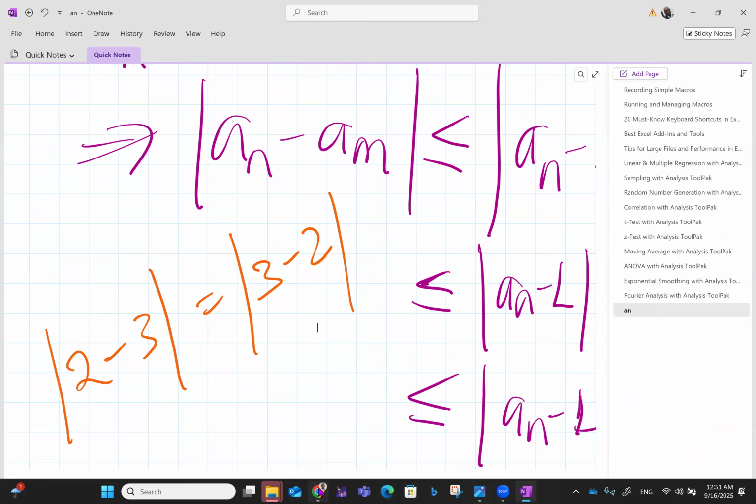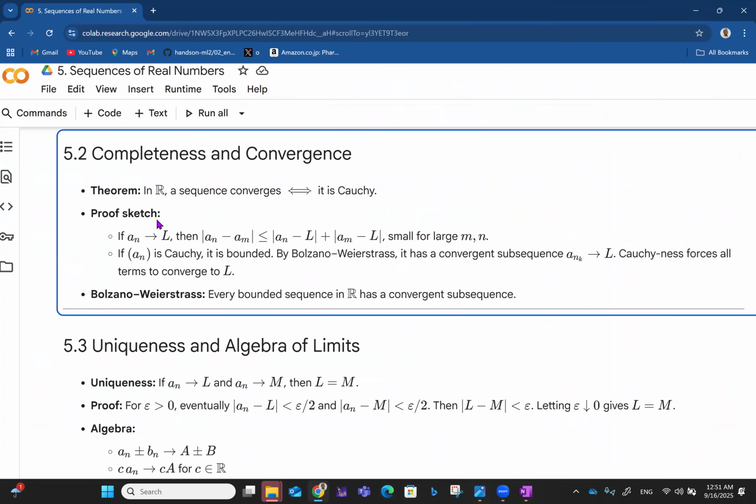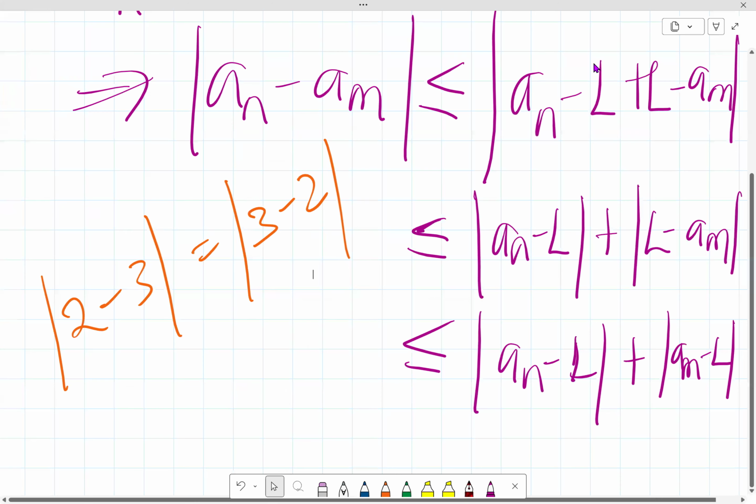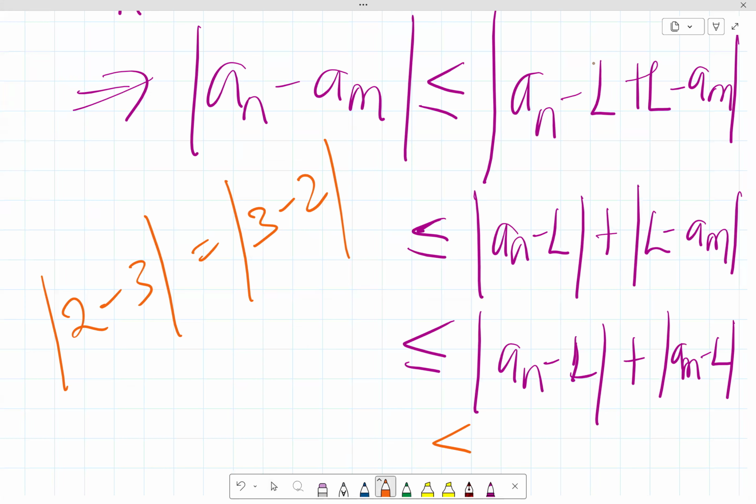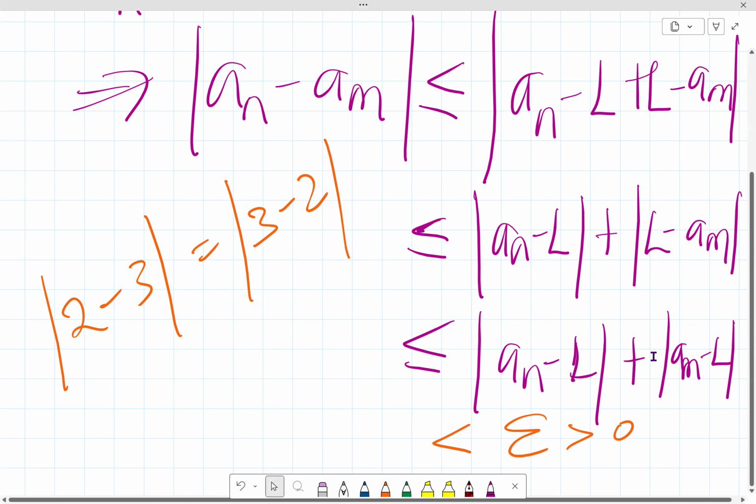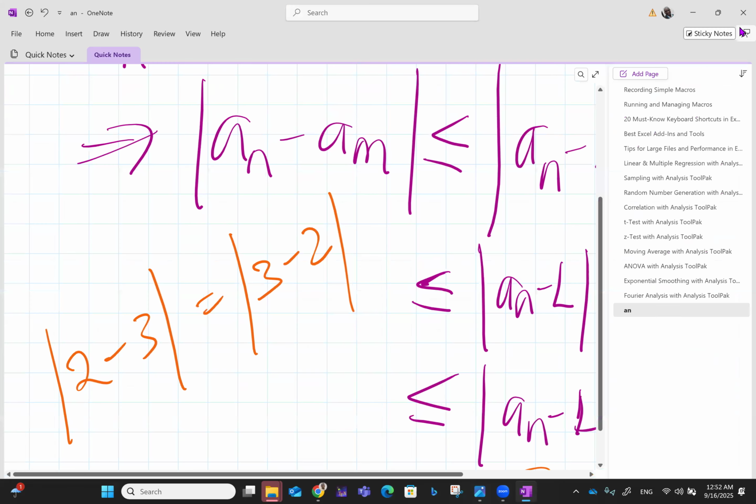So back here now, you see that if a_n approaches L, then the absolute value of a_n minus a_m is less than or equal to the absolute value of a_n minus L plus the absolute value of a_m minus L. So this is small for large m and n. I mean, we are saying that this whole expression is small. The idea of smallness is where we bring in the whole thing about this being less than epsilon, which is greater than zero. So it is small for large values of m and n.